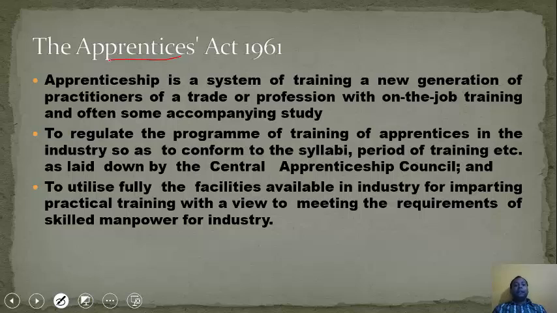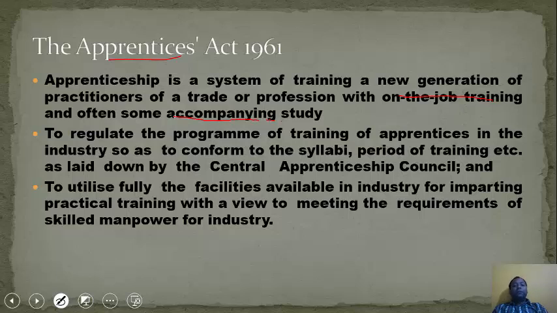Apprentices. What is an apprentice? It is a system of training a new generation of practitioners of a trade or profession with on-the-job training and often some accompanying study. This means if you are getting training on the job or while you are studying, like an internship, this falls under